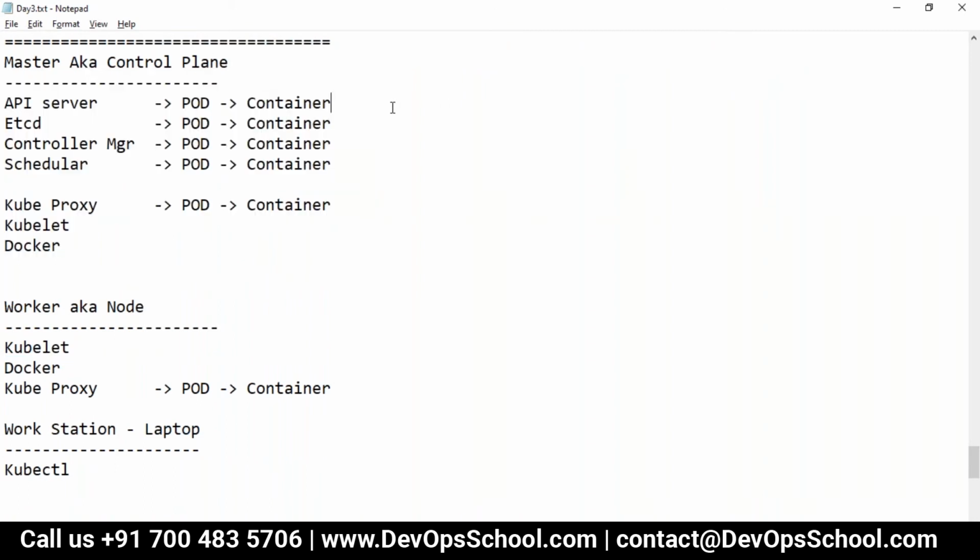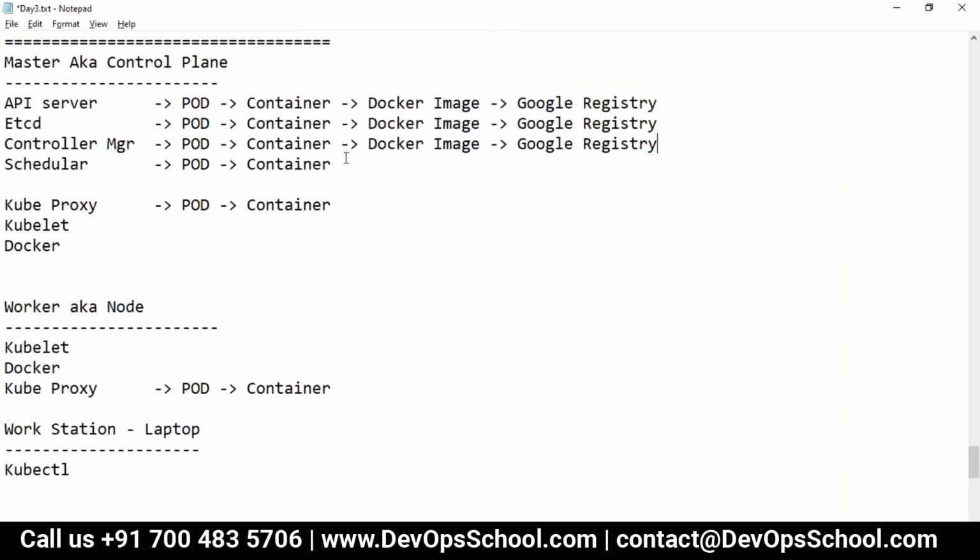So now guys, containers come from the image. Docker image, mind it here. I said Docker image. And this Docker image comes from the Google registry. These images which I'm talking about, API server, etcd, this, that, and all, they come from the Google registry, not from Docker Hub.